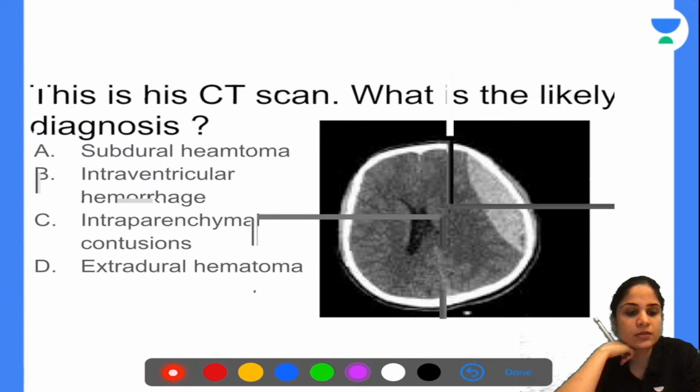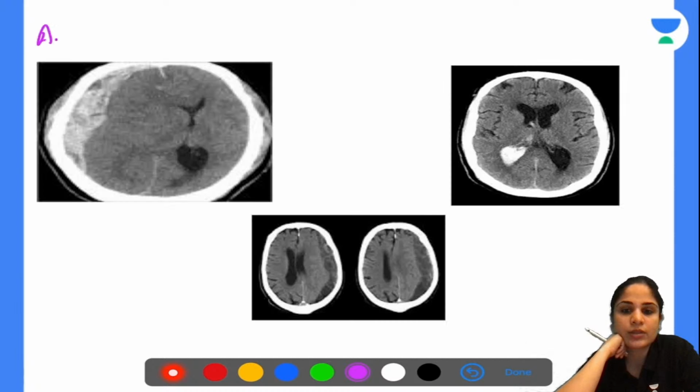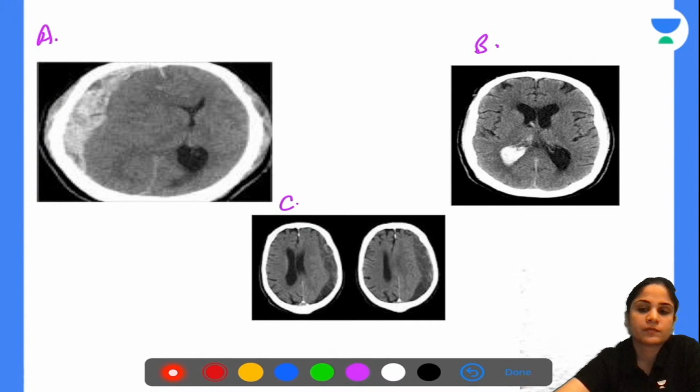Write in the chat box what is seen in A, what is seen in B, and what is seen in C. These questions came in the exam, that is why you need to come to class. Okay, DK is saying A is SDH.